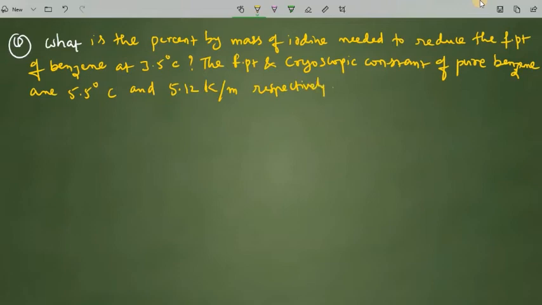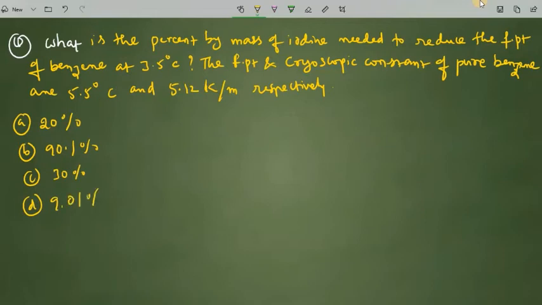Also they are given some options: 20%, 90.1%, 30%, 9.01%. Let us see the problem.